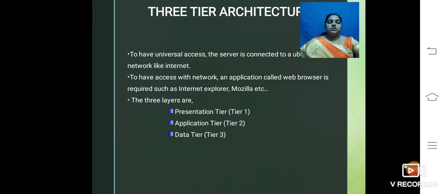As we mentioned before, there are three tiers: presentation tier, application tier, and data tier. To have access to the network, an application called a web browser is required, such as Internet Explorer, Mozilla, Chrome, etc., to access this type of information in our system.